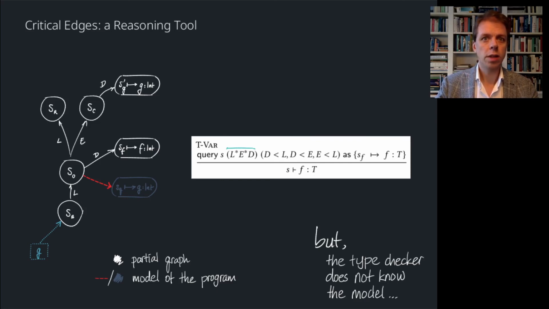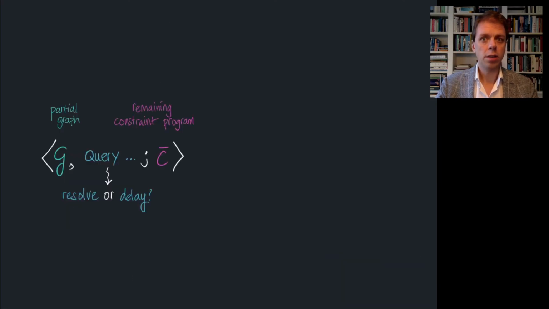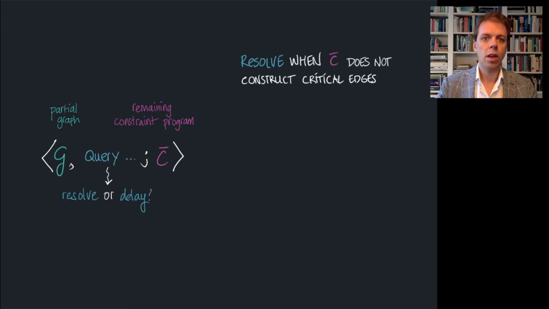So how did we turn this idea into an operational semantics? The operational semantics is defined over a tuple of the current intermediate scope graph and the remaining constraint program. The main idea is to delay resolution of a query in the intermediate scope graph until we are sure there are no more critical edges. To achieve this without knowing the model beforehand, we have devised a way to determine this based on the remaining constraint program alone, without doing any constraint solving.